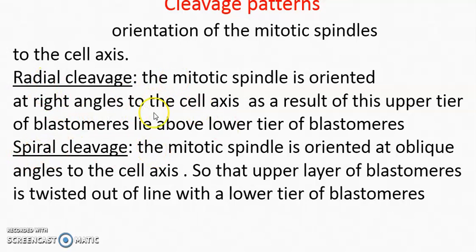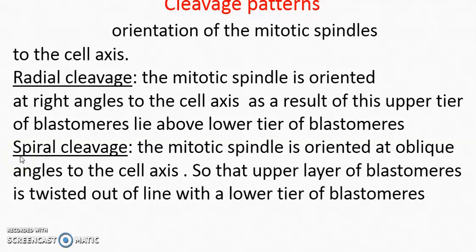Radial cleavage is present in deuterostomes, while spiral cleavage is present in protostomes. In radial cleavage, the mitotic spindles are oriented at right angles to the axis of the egg, so that when the cells are present in the form of tiers, meaning layers, the upper layer lies just above the lower layer. Each cell of the cleavage is called a blastomere.